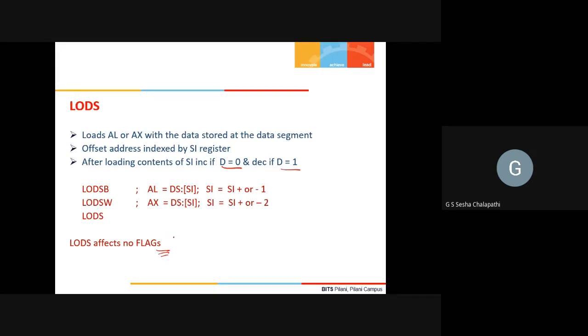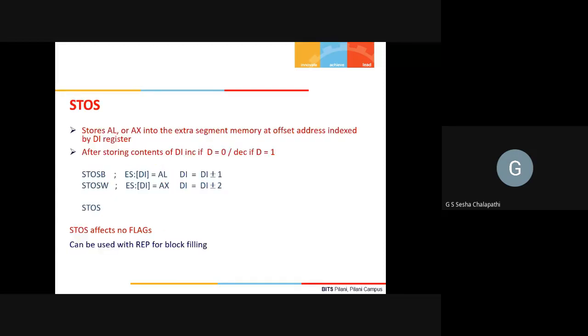Okay. No flag is affected because of LODS. On the other hand, I can store the contents of AL or AX into the extra segment using the instruction STOS. In this, I will move a byte or word of data into the extra segment whose offset is given by the DI register. It will store 1 byte or 1 word depending on whether you use STOSB or STOSW. And DI will be either incremented or decremented based on the direction flag.